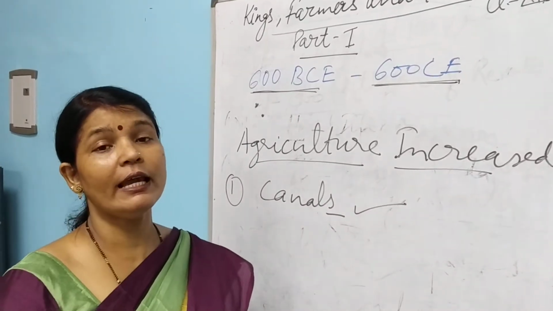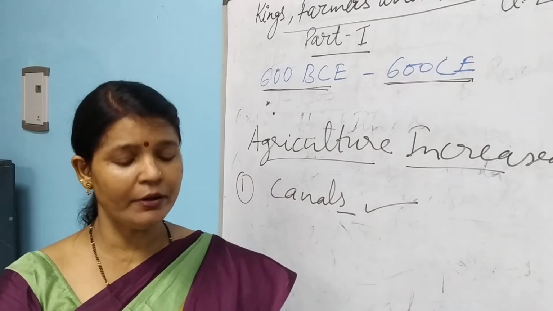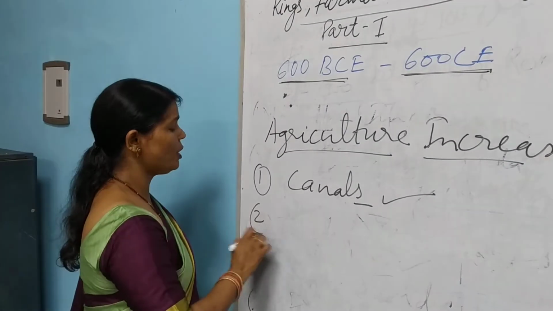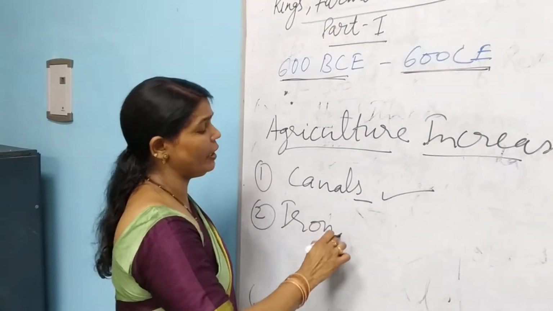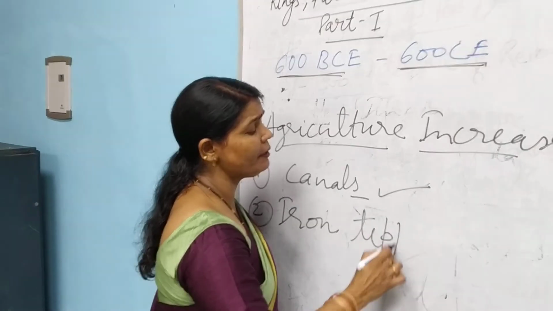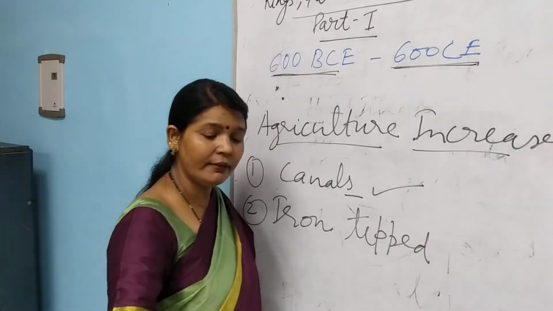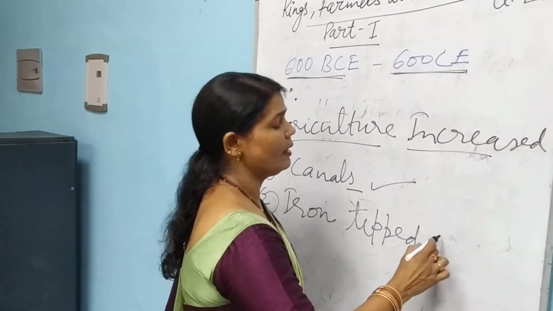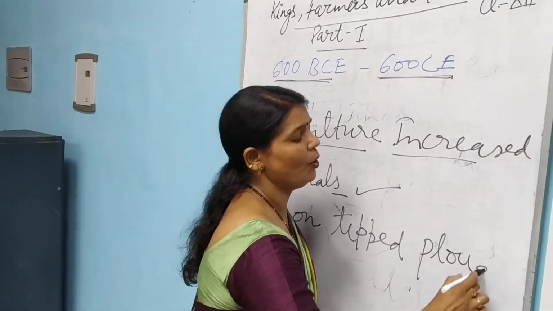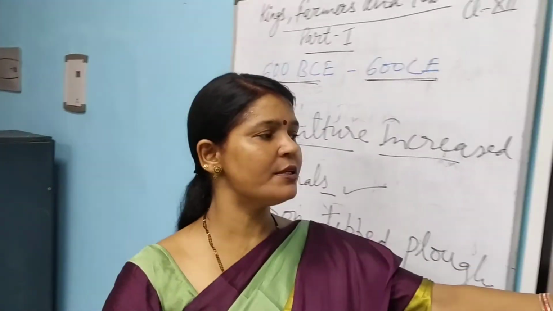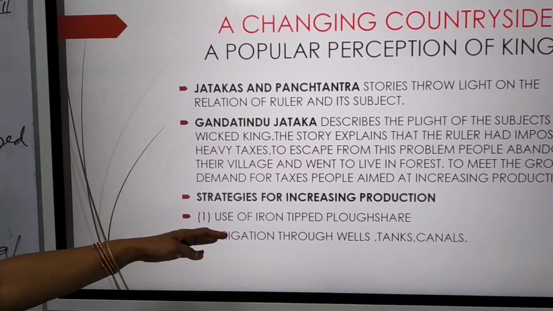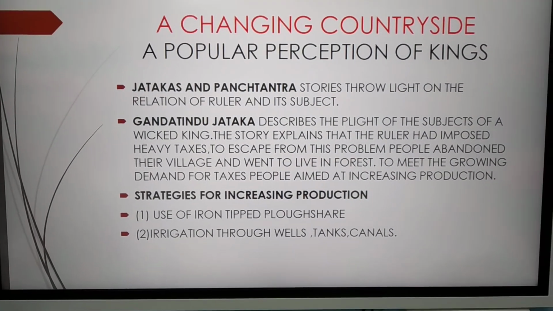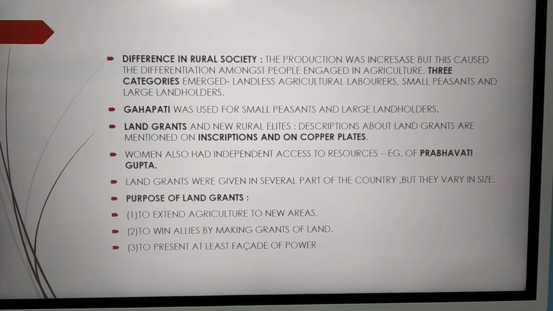Okay. Second thing is, because of the introduction of iron, what had they started using? Iron-tipped plough. That was also very important. When it was iron-tipped, it was easy to dig the earth and the earth became more fertile. So these two strategies were adopted: one was iron-tipped ploughshares, then the irrigation through wells, canals and tanks.